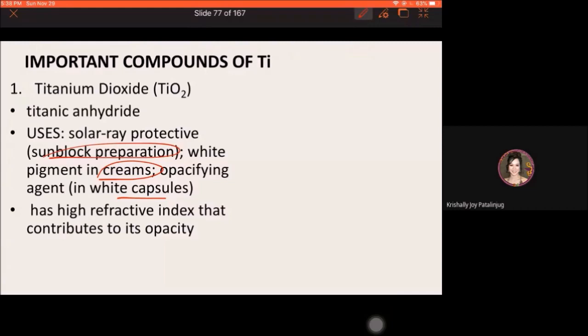Alright? So, bakit it contributes opacity? Okay, in the preparation of white capsules because of its property na high refractive index. Okay, it has high refractive index which contributes to its opacity.